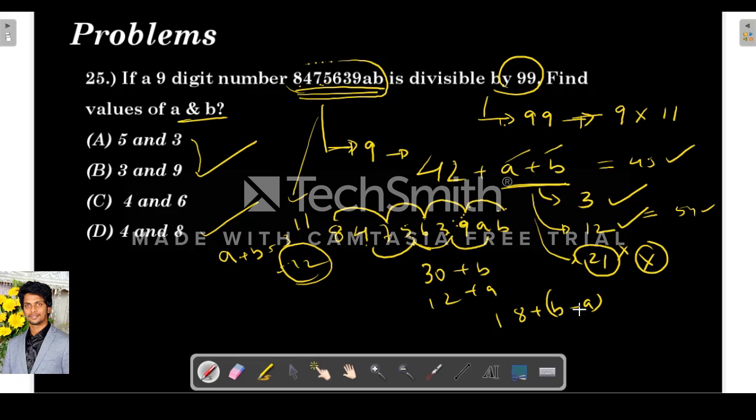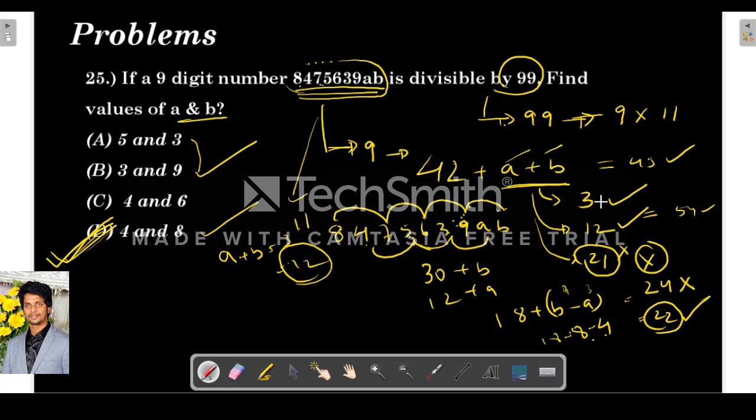Okay. So now try here. So try options a as 3 and b as 9. Okay. So what will it get? It is 24, which is not a multiple of 11. Okay. So next try 4 and 8. So it is 4, it is 8. So 18 plus 8 minus 4 is 22, which is a multiple of 11. So by checking the options, we came to the conclusion that this works. So this is the answer.